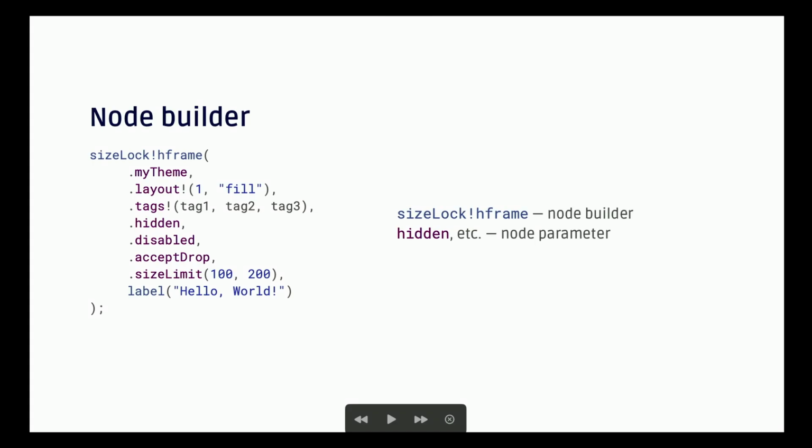What I call this is the node builder. This is the node builder pattern, similarly to the builder pattern that you might find often in object-oriented programming languages like Java, which in this case, we create a node, and the second thing we do is we set the properties on the node using the builder pattern.